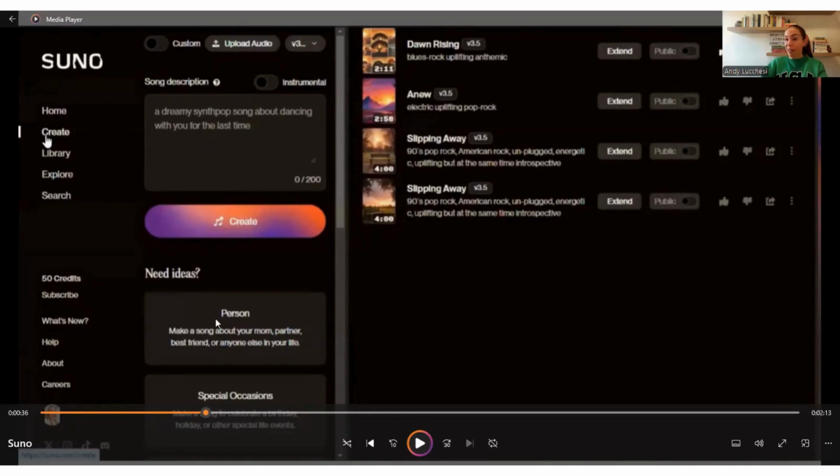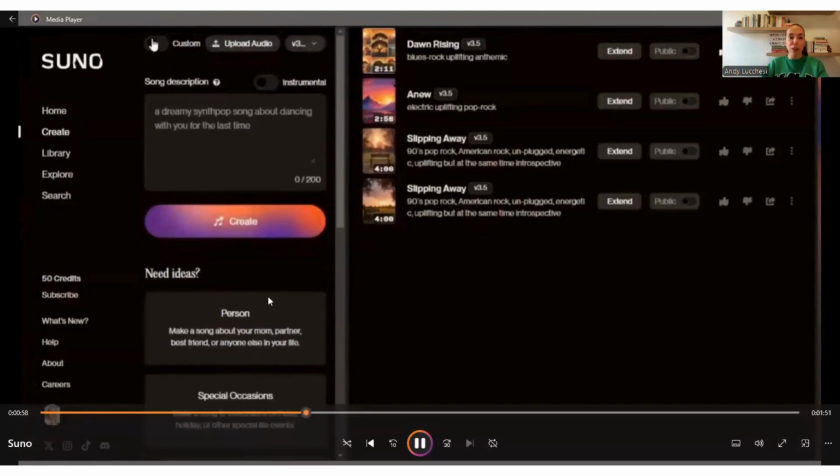Over here, in case we don't know exactly what we want to do, which I don't recommend when we are with our students, but if we are just experimenting ourselves, we have a couple of ideas in case we don't know how to prompt SUNO. My advice is the simpler the prompt, the better. We've got to be quite specific in the keywords that we introduce in the box though.